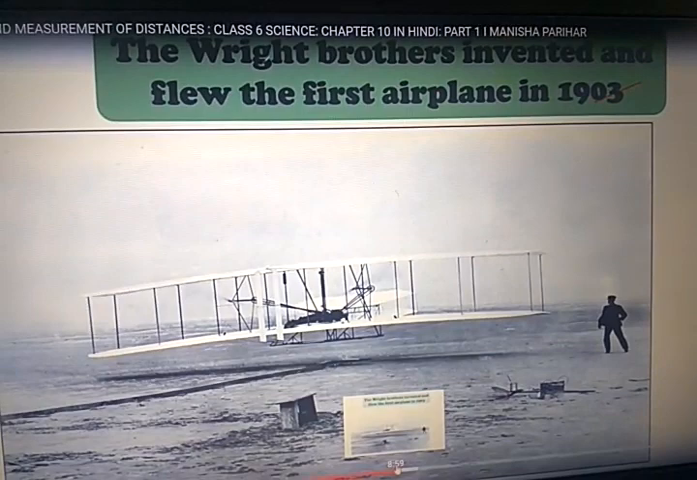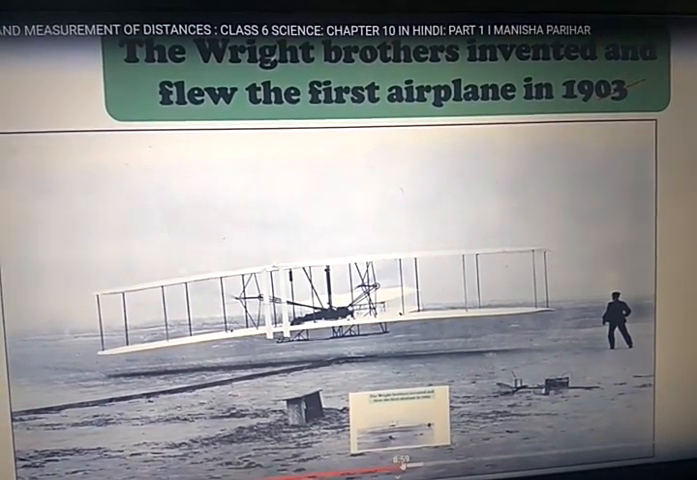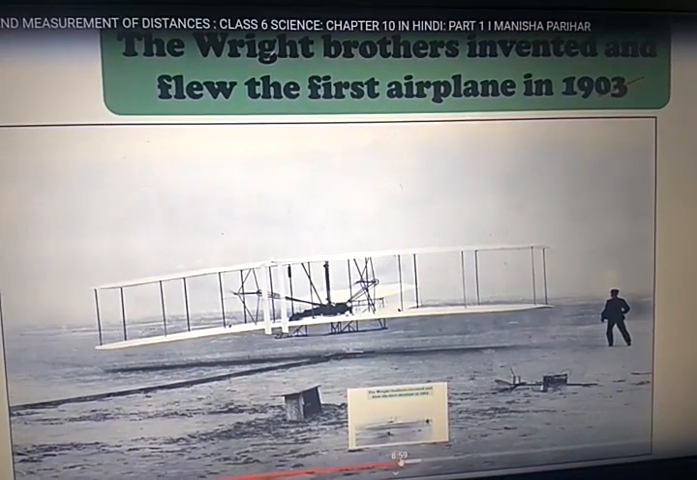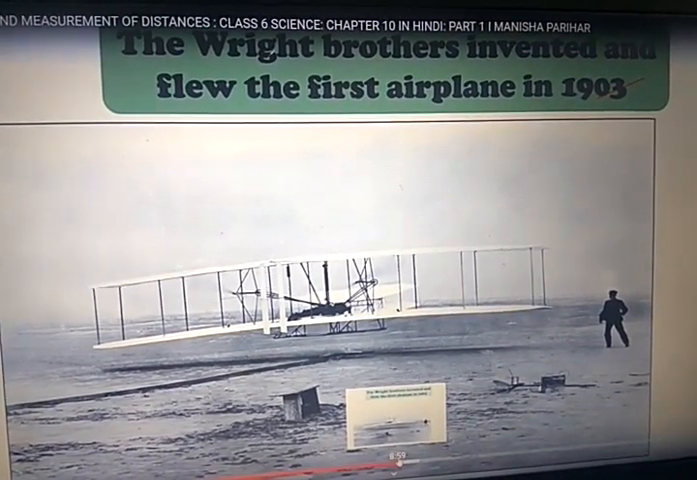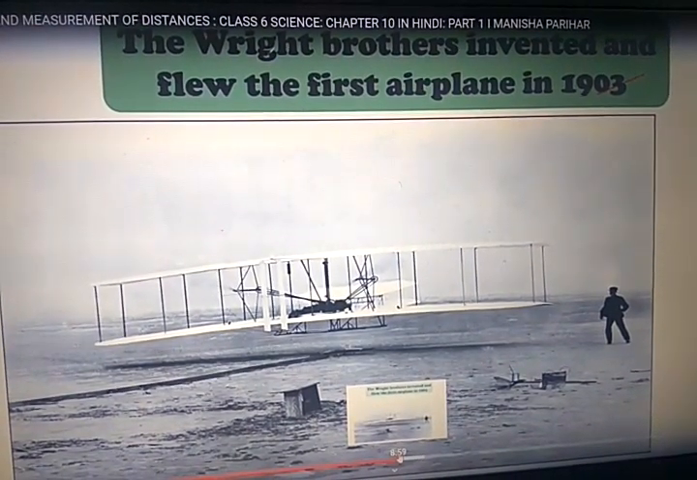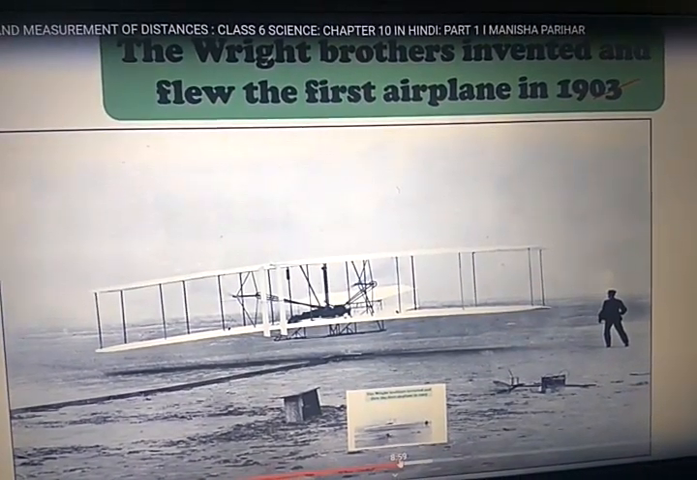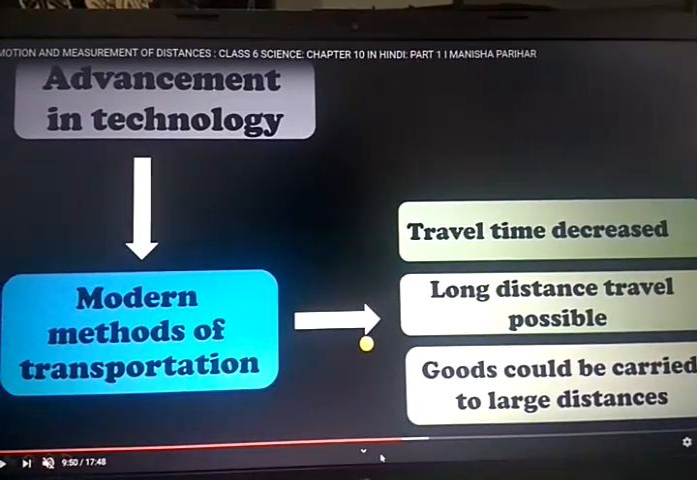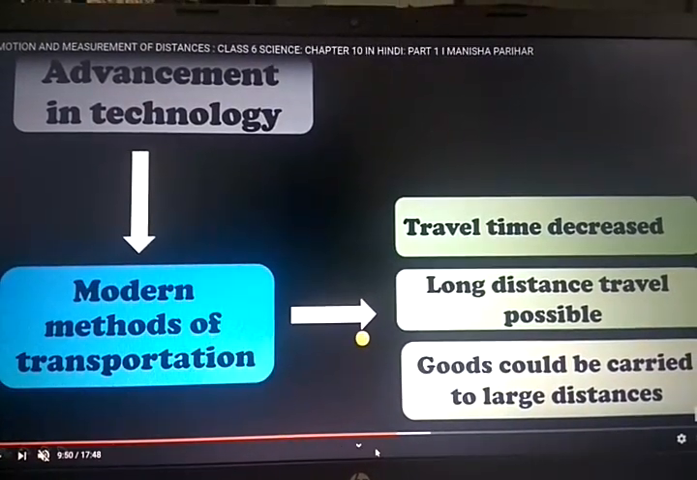Now, just now we have seen water transportation. Then people thought about air transportation. So the Wright brothers invented and flew the first airplane in 1903. Here the Wright brothers invented. Here you see the chart of advancement in technology.